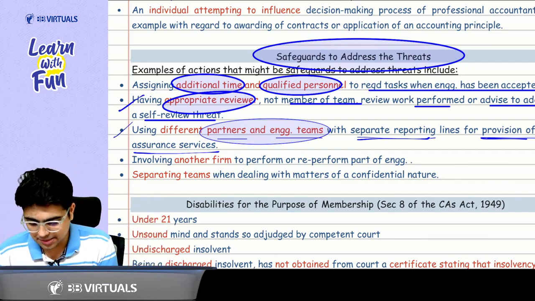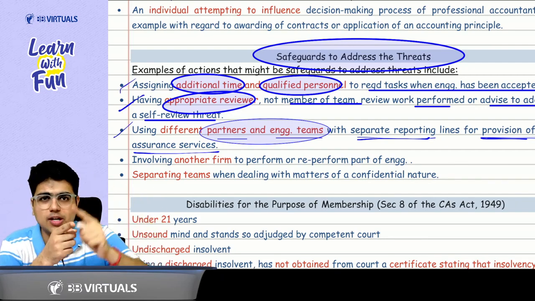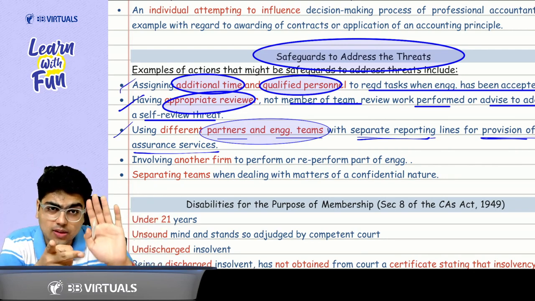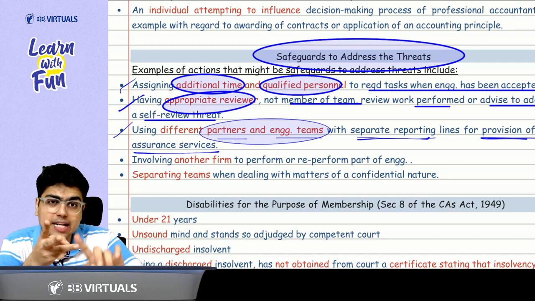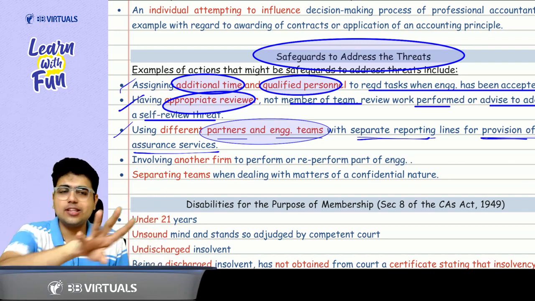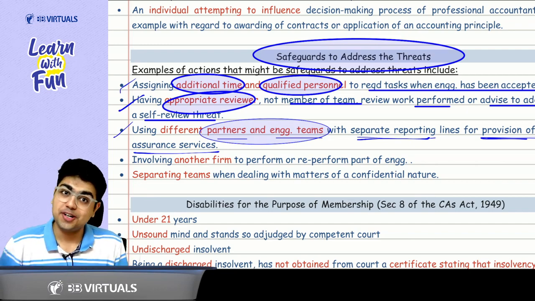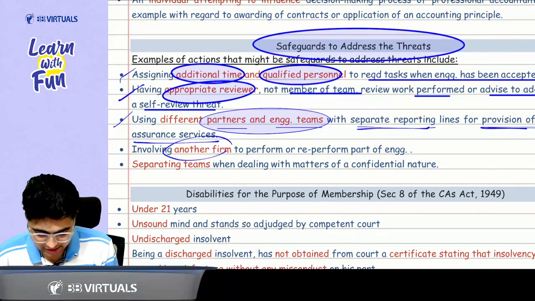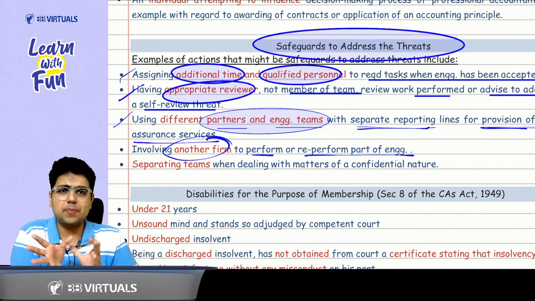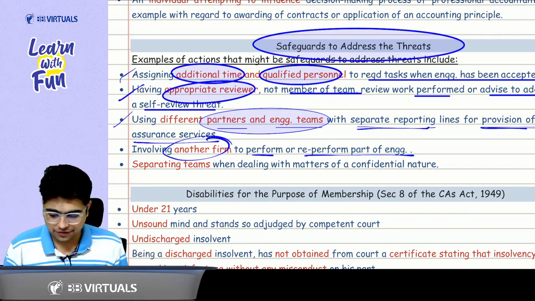So these are the 3 points you need to consider. First of all, the time stone along with the additional qualified personnel. Then we get an appropriate reviewer. Then we get a partner with a separate reporting line along with his team. Then fourth thing, what we did, we got a firm. That means we involved another firm to perform or re-perform a part of engagement, and when so many people were there, it could have affected our confidentiality.